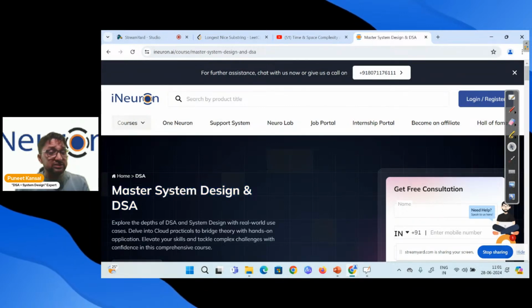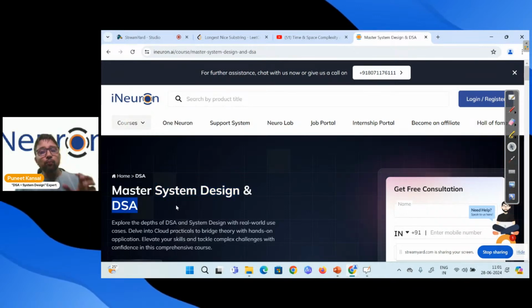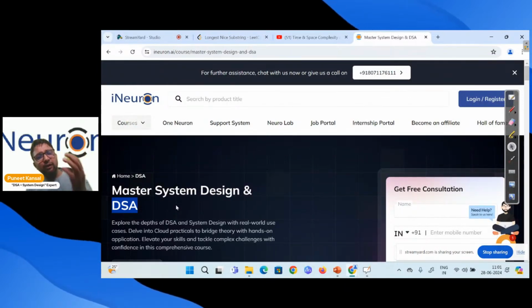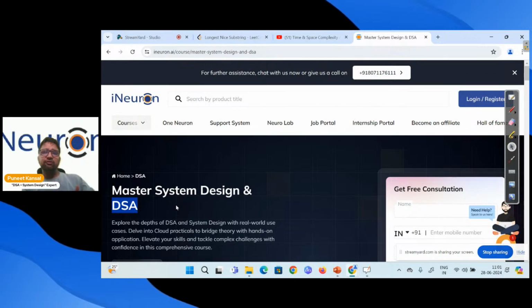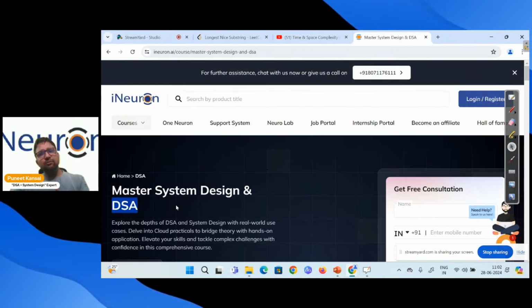And this course is covering two important subjects. One is system design, one is DSA. DSA will be the starting ground of any company. Either you go for AI engineer, cloud, cybersecurity, web development, any field. If you are going into software development, then you cannot skip the DSA. And the starting rounds will be DSA, then system design, then they will ask about the AI.